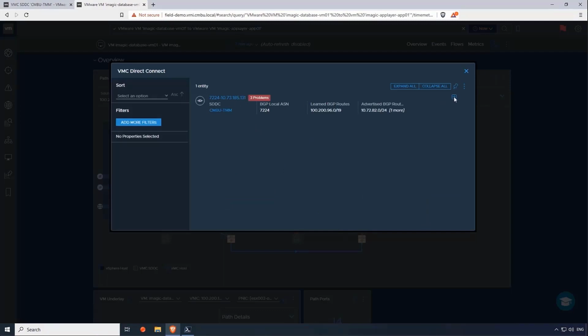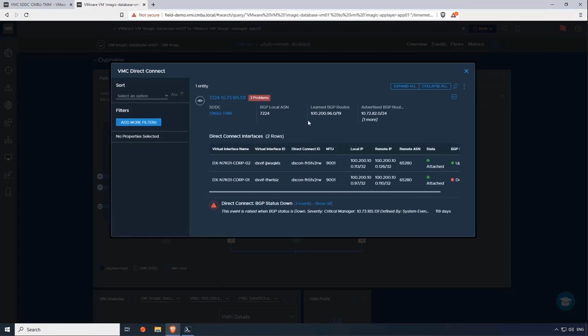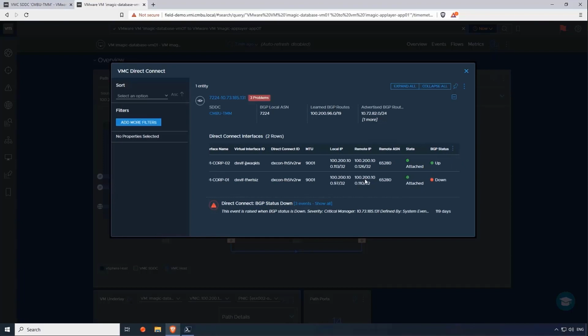And in this case, the direct connect is having some issues. So let's have a closer look. I can see the BGP ASN, the learned and the advertised BGP routes, but I can also see on a per BGP neighbor basis what the status is of that BGP peering. So that's a very quick view on operationalizing VMware Cloud and AWS using vRealize Network Insight, looking at the network